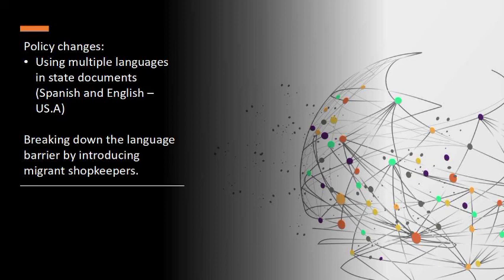Governments and private corporations have made policy changes to keep integration problems from becoming enlarged. Such policy changes include the use of multiple languages in state documents, such as languages that are often used in immigration policy. In the United States, it is the use of Spanish and English, since Latin Americans tend to migrate from Central and South America to the US. There are also training programs complemented with counseling that have helped migrant integration, such as in Hamburg, Germany.